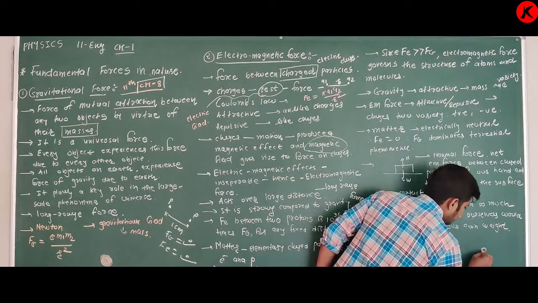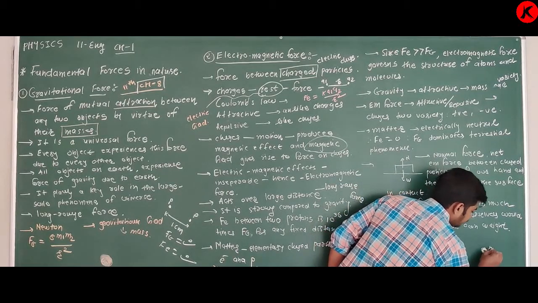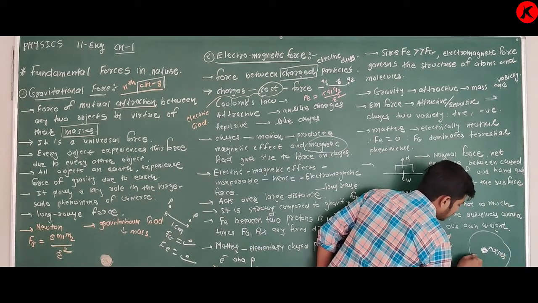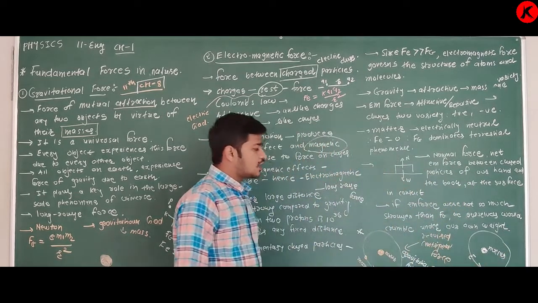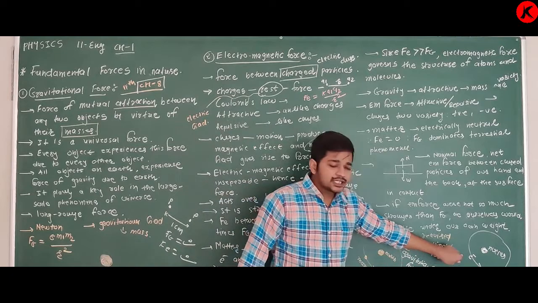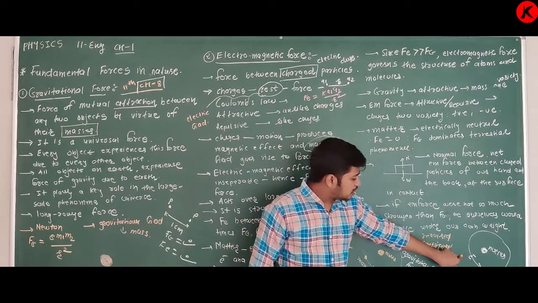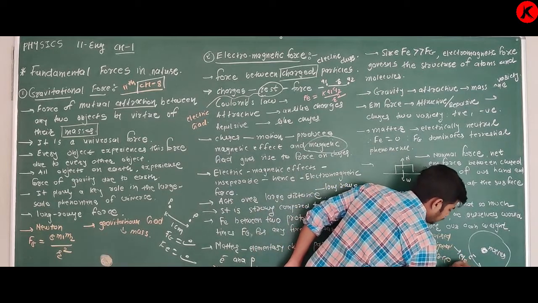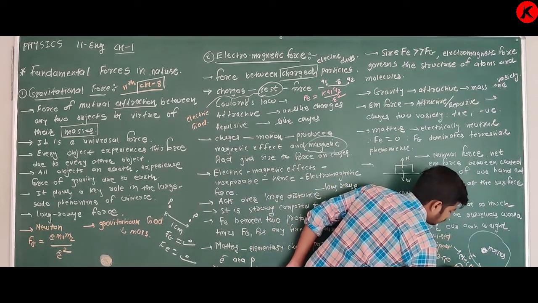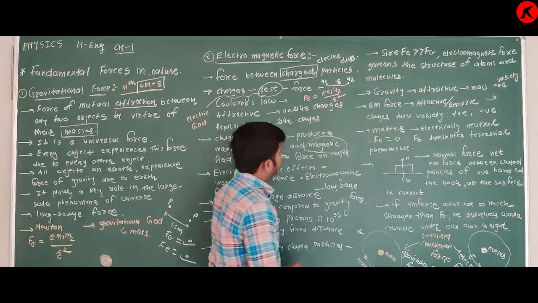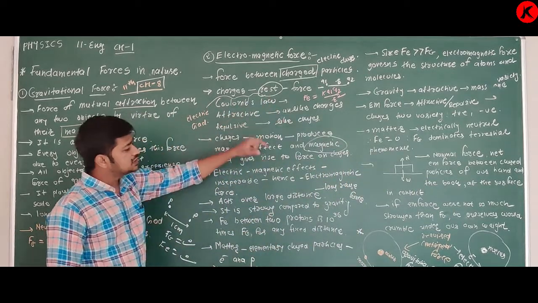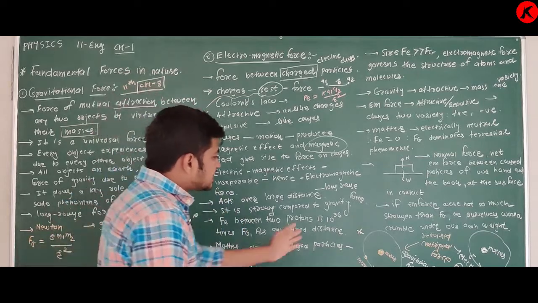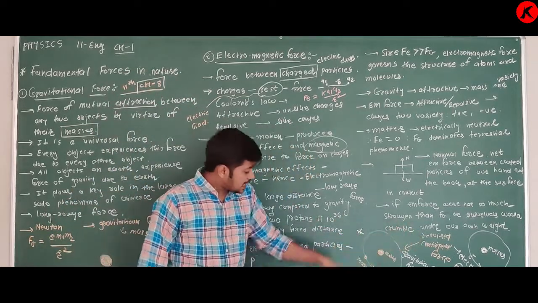In the case of a nucleus with an electron revolving around it, for the circular motion of the electron, the required centripetal force is provided by the electric force, this Coulomb force. Clear about this? So yes, that is the difference.